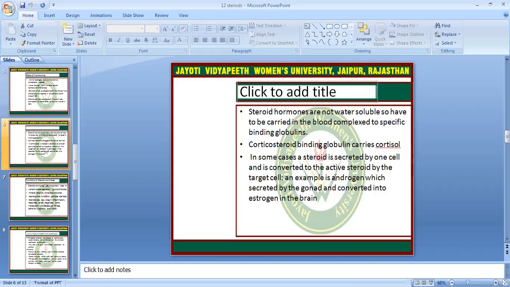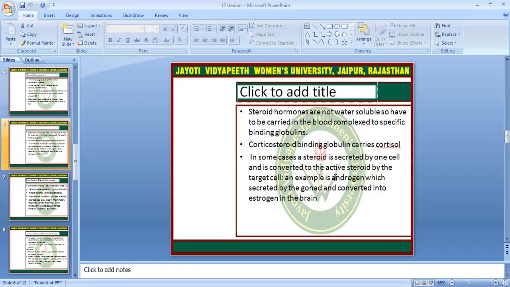Steroid hormones are not water soluble, so they are carried in the blood by specific binding globulins. They bind to globulins because they are not water soluble. Corticosteroid binding globulins carry cortisol.